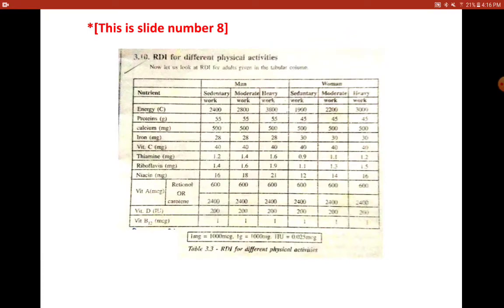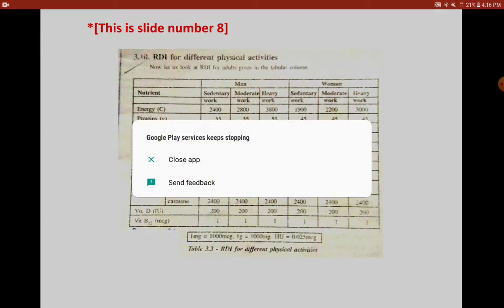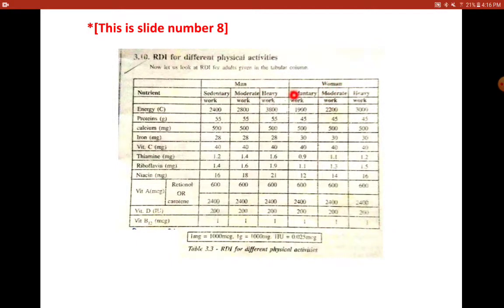So this slide shows the RDA for man and woman. Again, this is with respect to not the children but the adult man or the reference man and the reference woman. And here we have the sedentary work, moderate work, and the heavy work. Likewise for women also we have the sedentary, moderate, and heavy work.